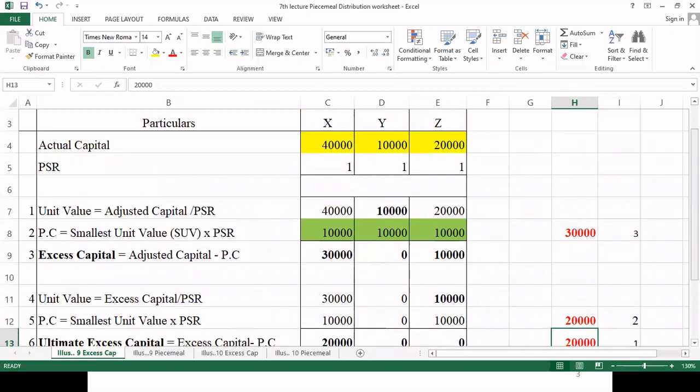To all of you. But a statement of excess capital is quite simple. Just you know two important things. Number one is formula, and number two is PSR. If you are able to know this thing, you can calculate it properly.